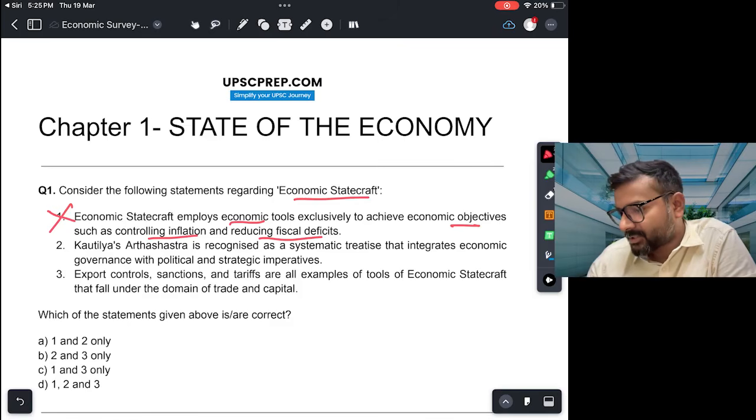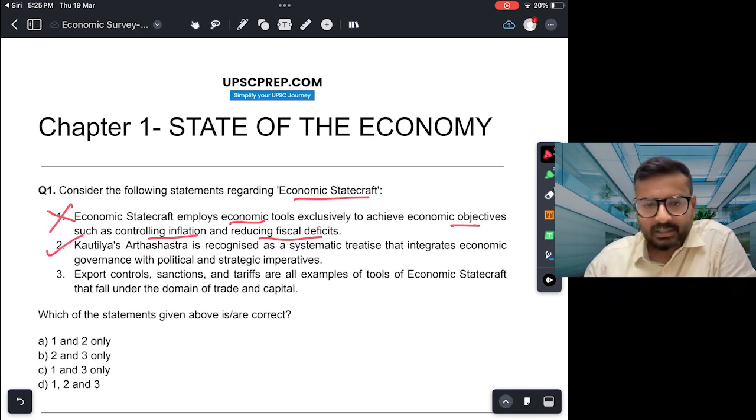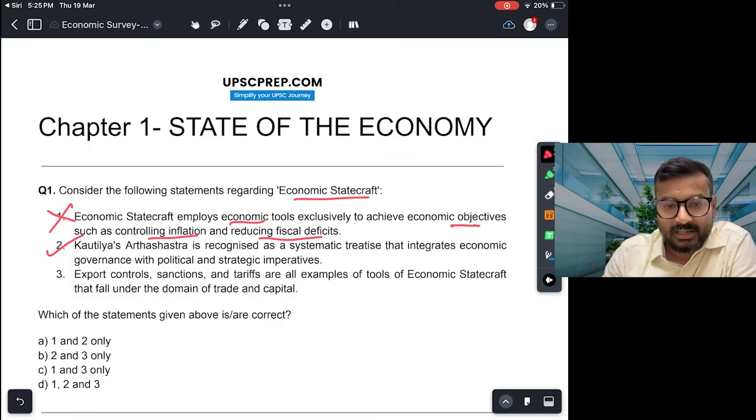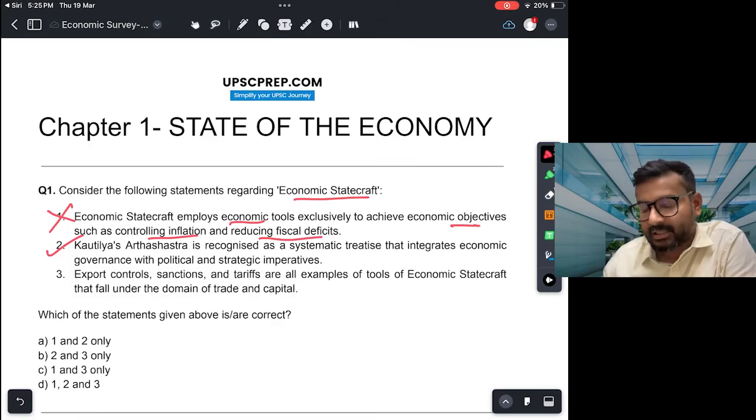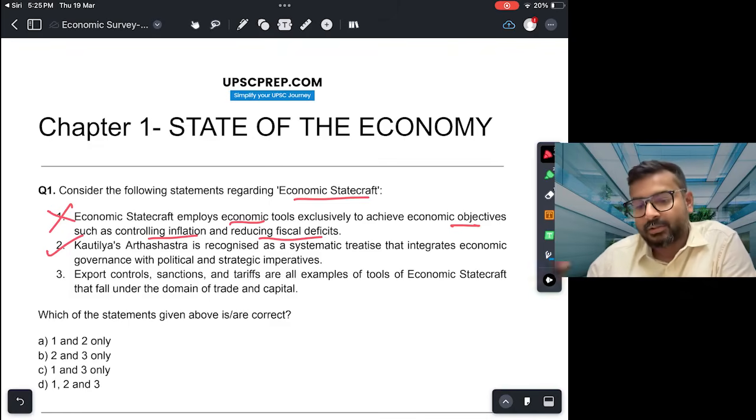Second, Kautilya's Arthashastra is recognized as a systematic treatise that integrates economic governance with political and strategic imperatives. This is a correct statement. In fact, your economic survey gives three examples: Kautilya's Arthashastra, but also Athens, which was one of the earlier instances of using economic tools for foreign policy or national security goals, and also the Roman Empire. Third, export controls, sanctions, and tariffs are all examples of tools of economic statecraft that fall under the domain of trade and capital. So this again is true.